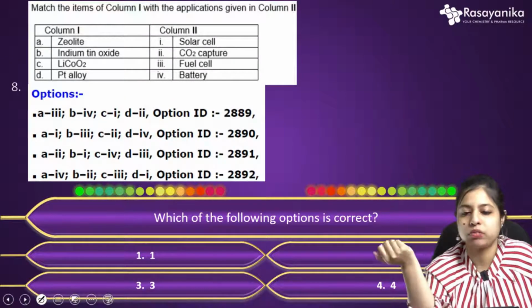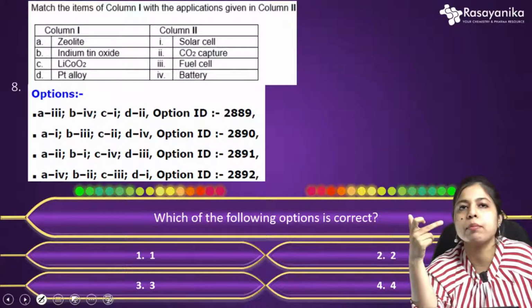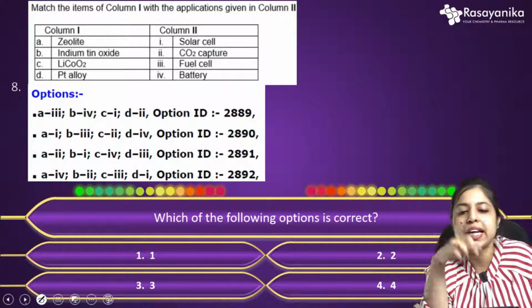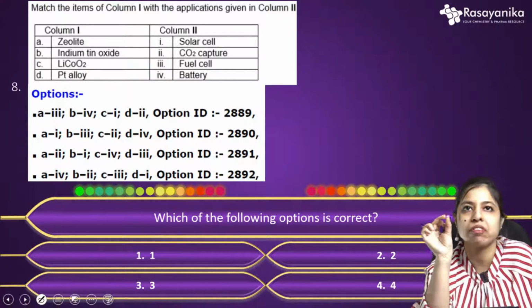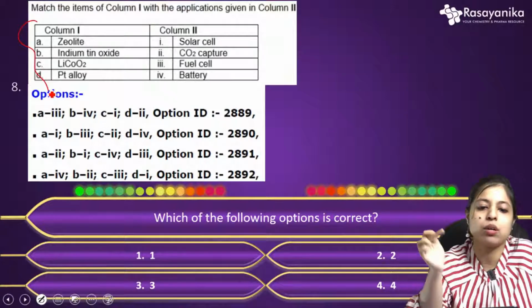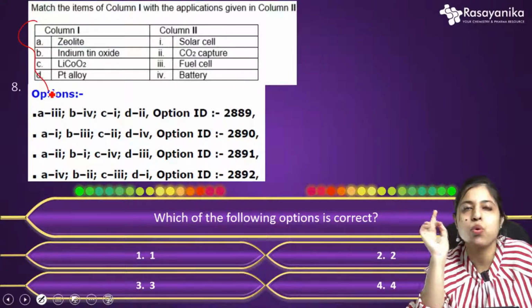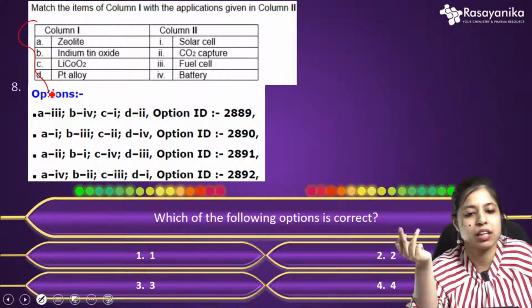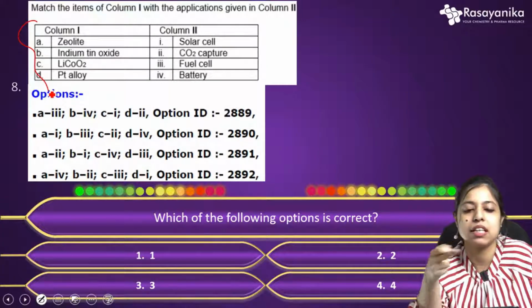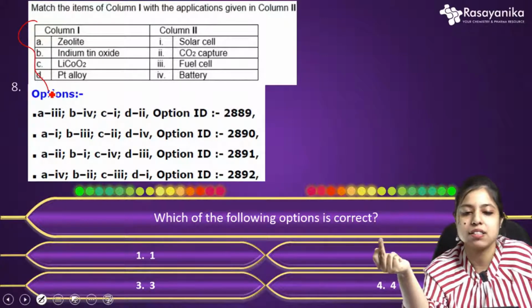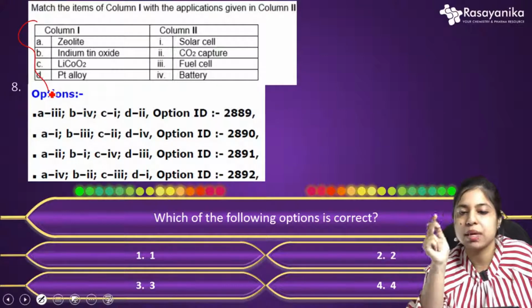Okay, so how to solve this question? This is pretty simple and it's actually a memory-based question. If you know any one of the items in column 1, even just a general or basic idea of any one of them, you can easily answer this, because the options are like that. If you can answer only one thing, all the answers will be correlated with that. So the basic things you should know.